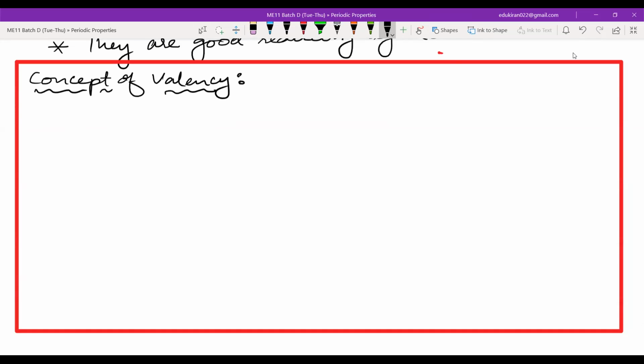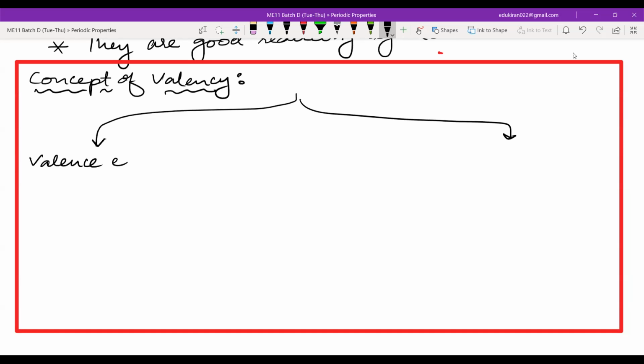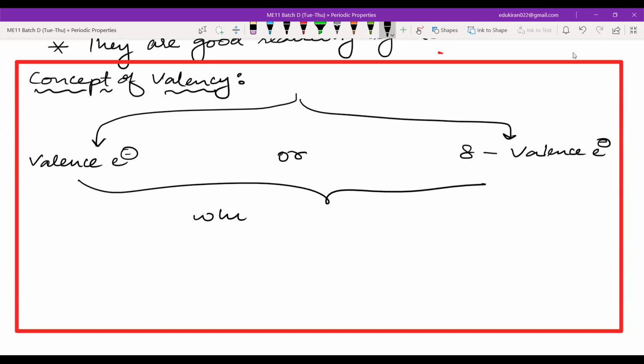So there are two definitions here. Valency is equal to the number of valence electrons or 8 minus valence electrons, whichever of them is lesser.